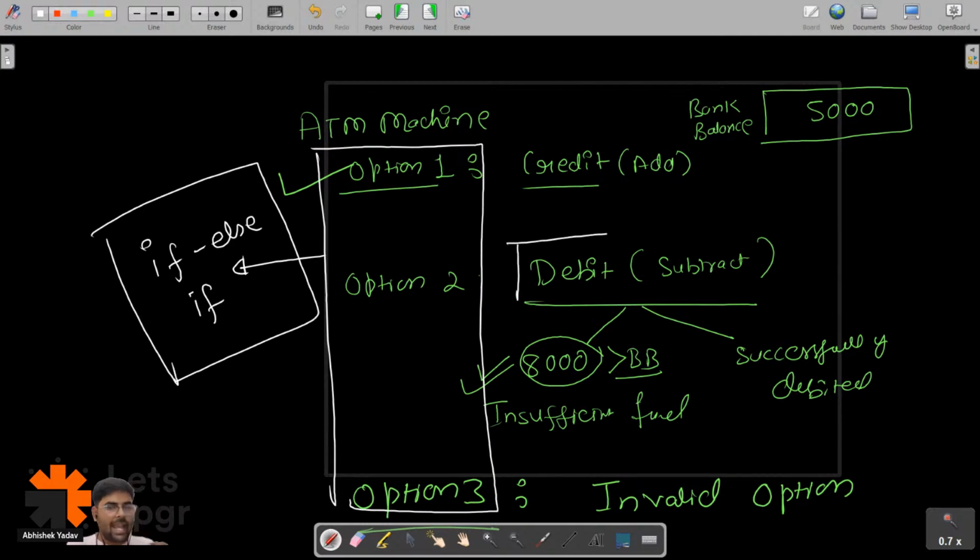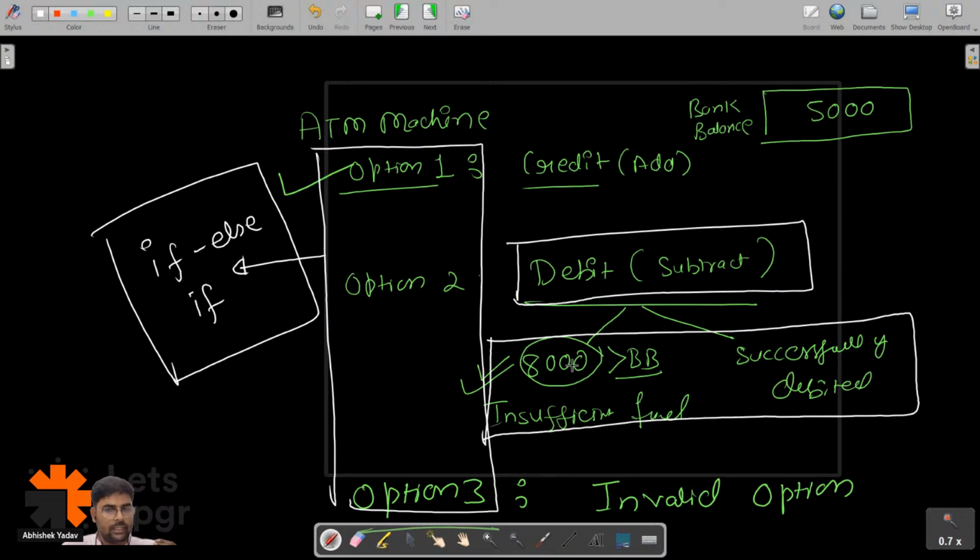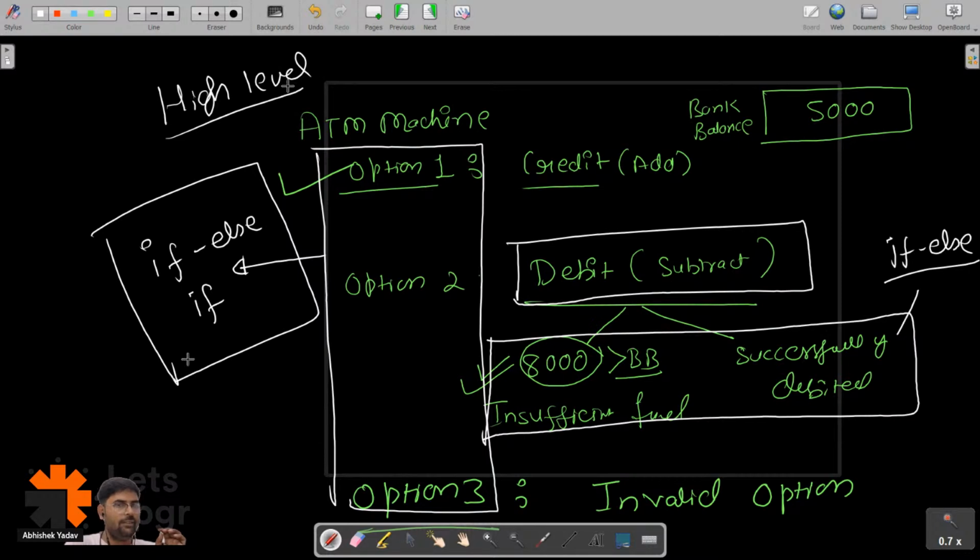And in the debit scenario, I again have two options and I have to choose one, so I can handle this part with the help of if else. So this will be the high level design of our ATM machine.